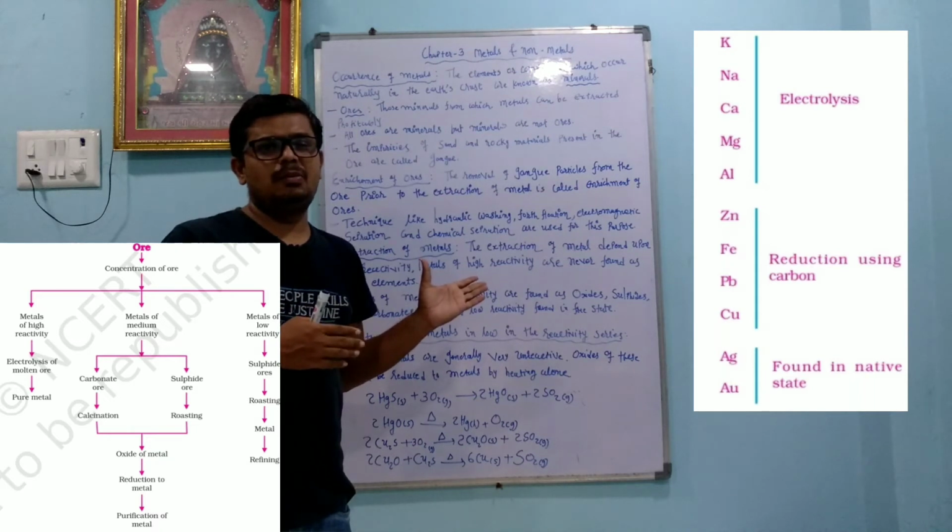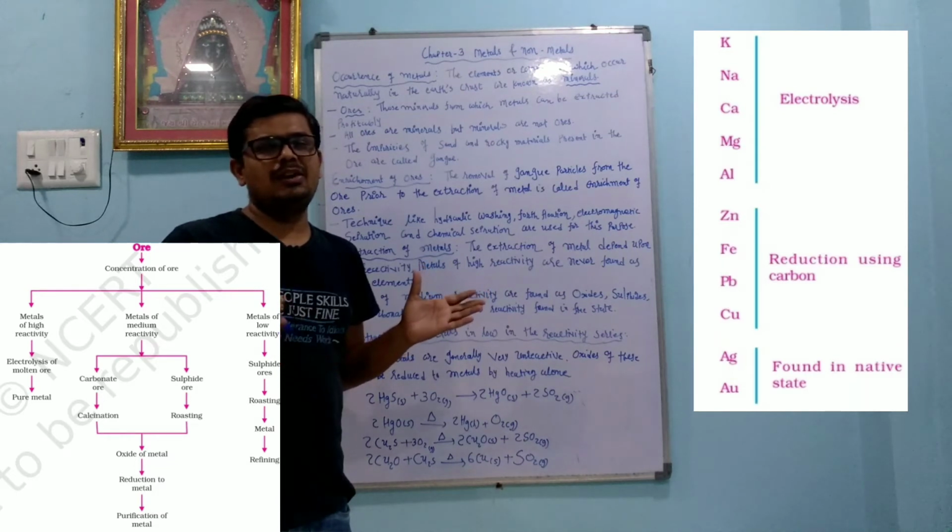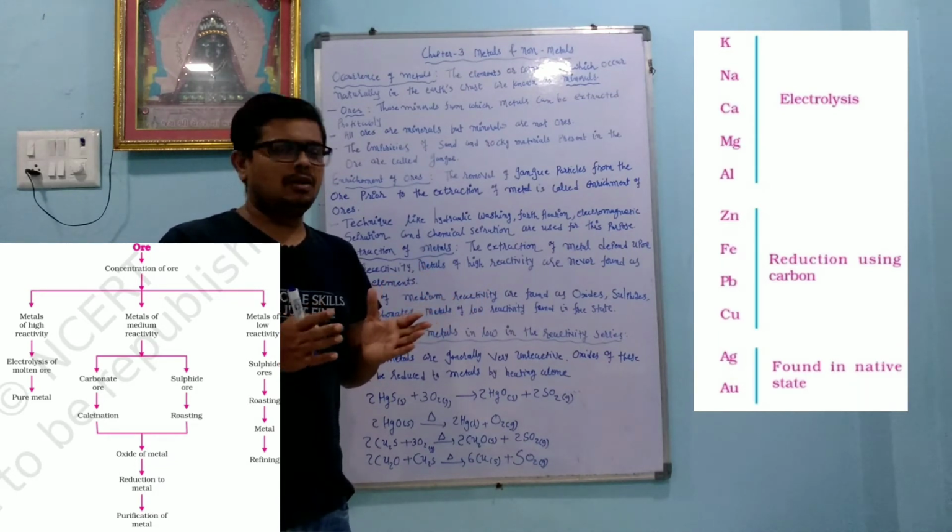Like aluminum is available as Al2O3 or AlCl3, or calcium is available as calcium carbonate, calcium chloride, calcium oxide. Sodium is available as NaCl, Na2CO3. So they are reactive, so they are available in the compound form.